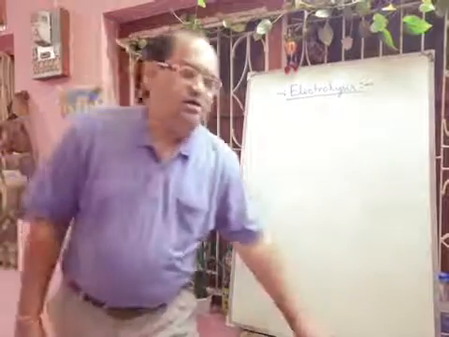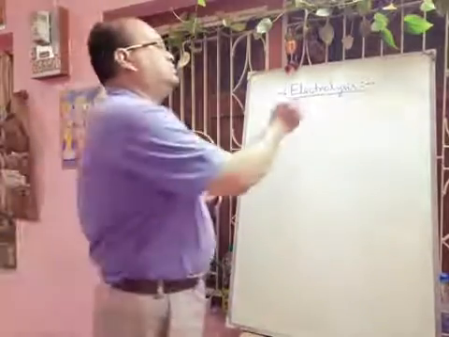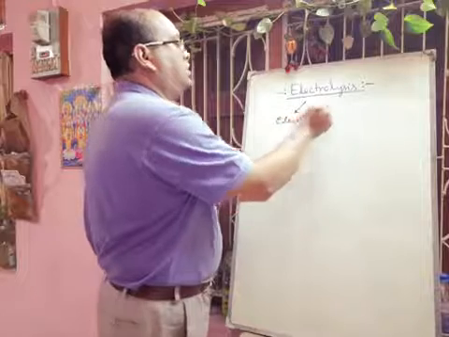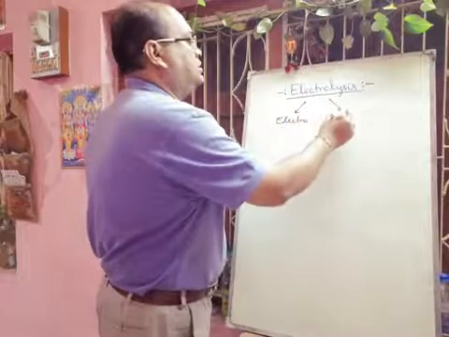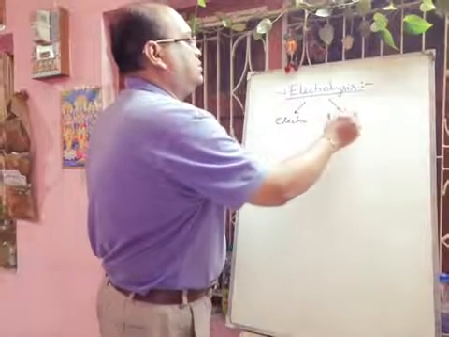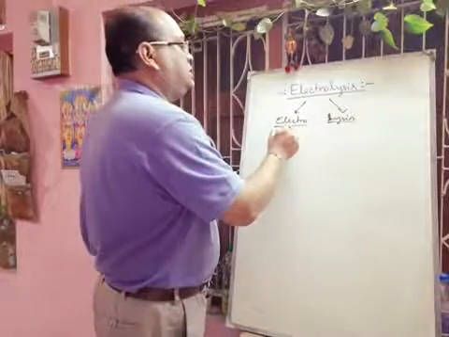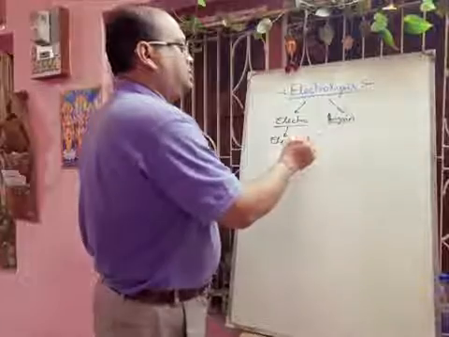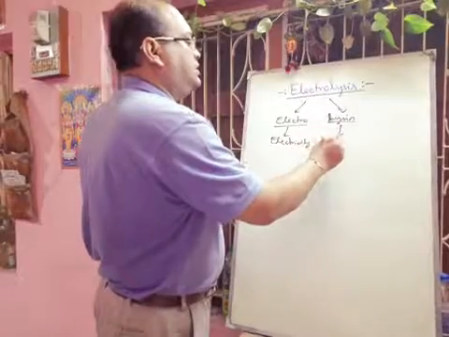One is called electro, another is called lysis. Electro means electricity and lysis means dissociation.